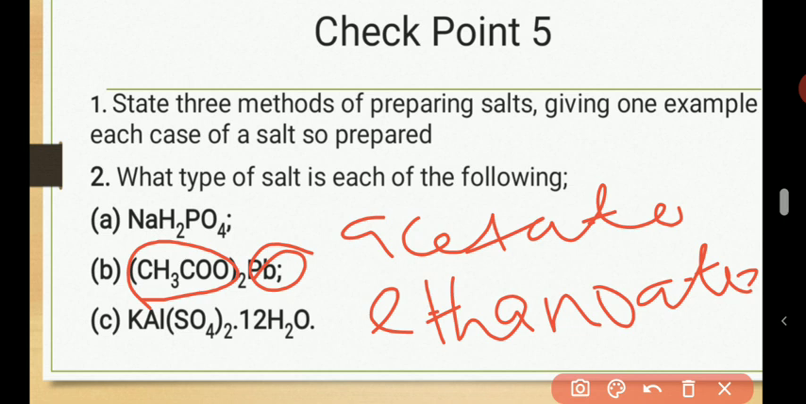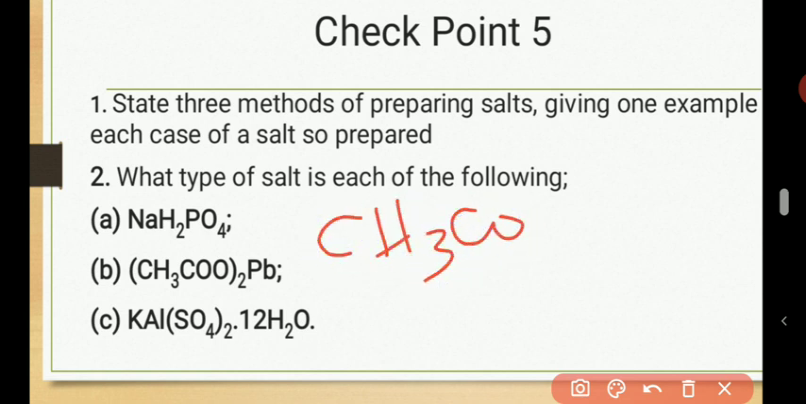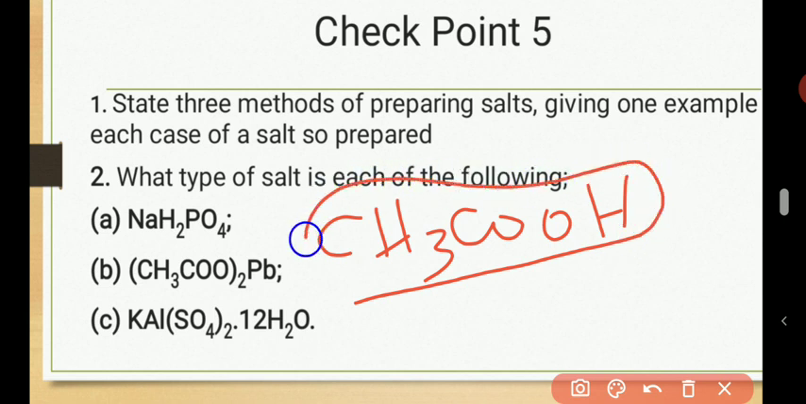Now take note of this one. The acid that forms this compound must have been ethanoic acid, or acetic acid. So you know why they call it acetate now? Because it's from acetic acid, or ethanoic acid. That's why it forms ethanoate. When you get to organic chemistry, we'll be treating that.